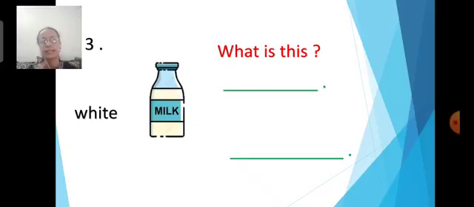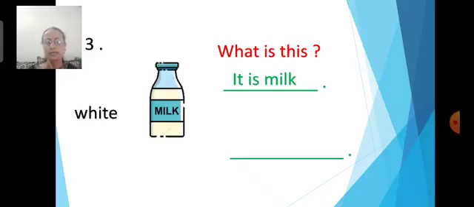How do we write? We will write, it is milk. I capital, then T is, then M-I-L-K, milk. What is there in the bottle? Milk. So when the question is given, what is this? You will write, it is milk.